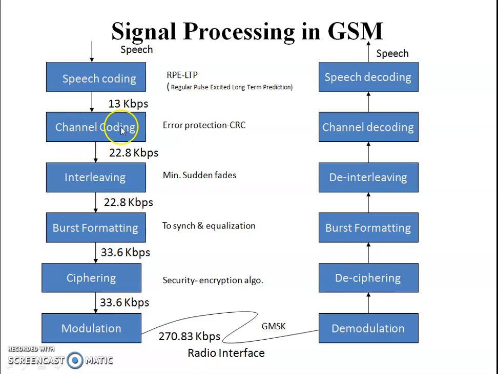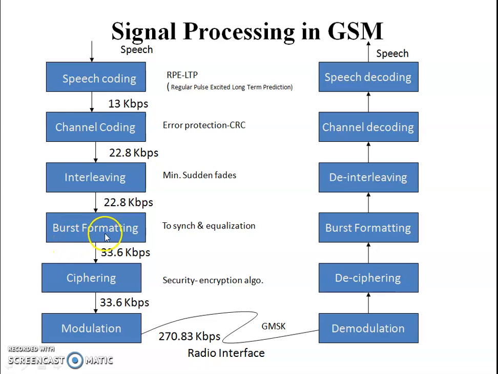Then there will be channel coding, which takes care of error protection, CRC. After that, the data sequence is converted into 22.8 kbps. Then there is interleaving, which controls the sudden fades that appear. Interleaving changes the bit sequences, so it maintains 22.8 kbps.